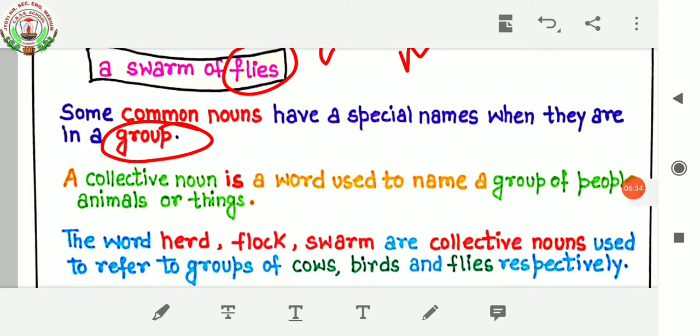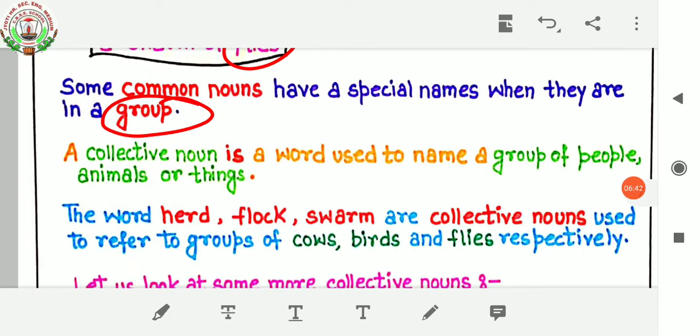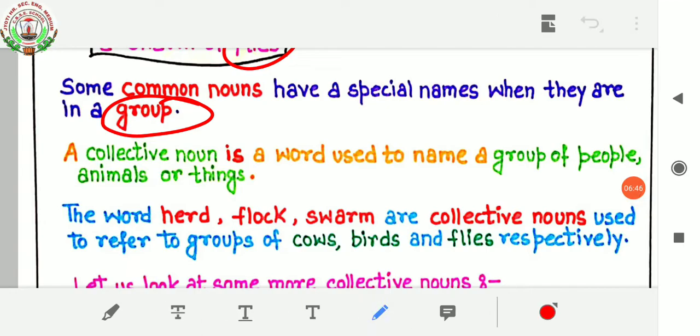A collective noun is a word used to name a group of people, animals, or things. So what is a collective noun? It's a word used to name a group of people, animals, or things.